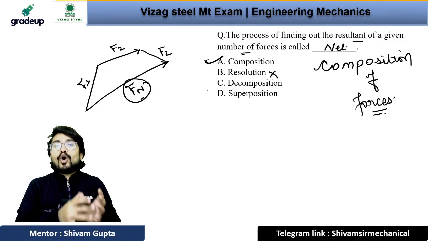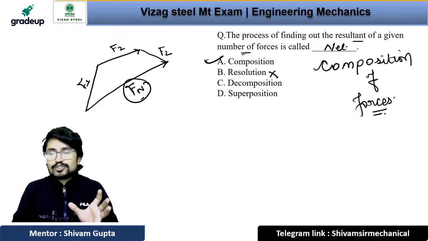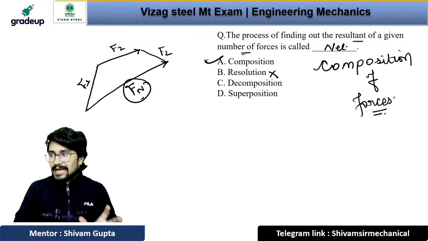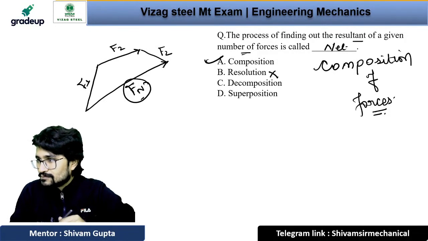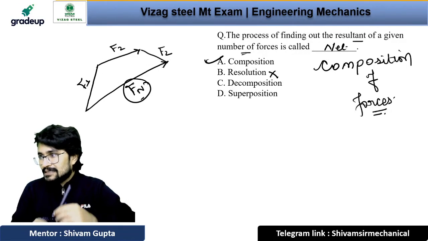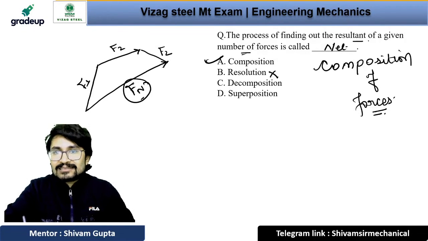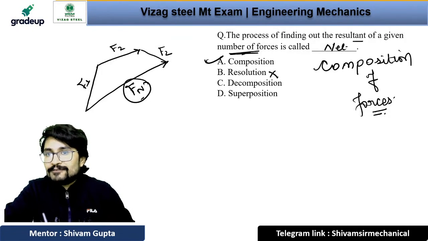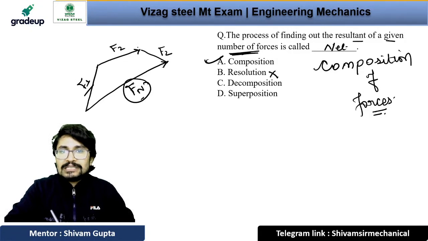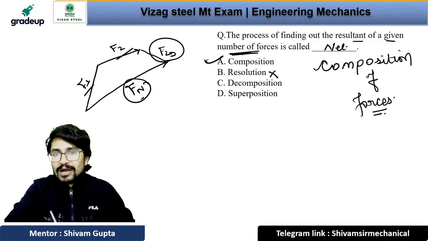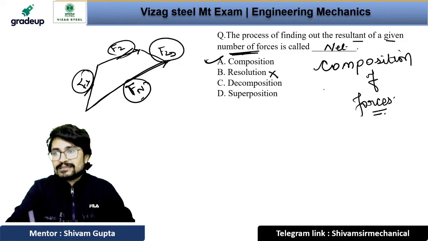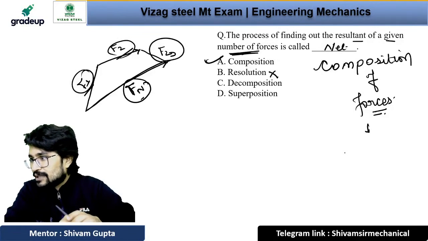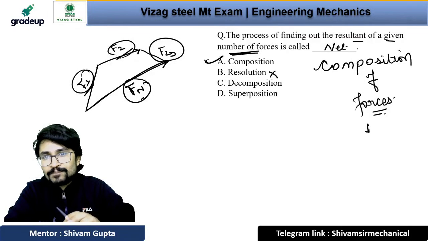It is the sum of all the forces. Okay, but resolution is not the sum of all the forces. Are you getting what I'm saying? Mixture of horizontal and vertical forces, that is the composition of the forces. It is saying that is the resultant of the given number of forces. Given number of forces means we have force 1, force 2, force 3, and you have to find the resultant of all the forces. That is known as the net force, and the net force is known as the composition of force. Okay, so the answer will be A.